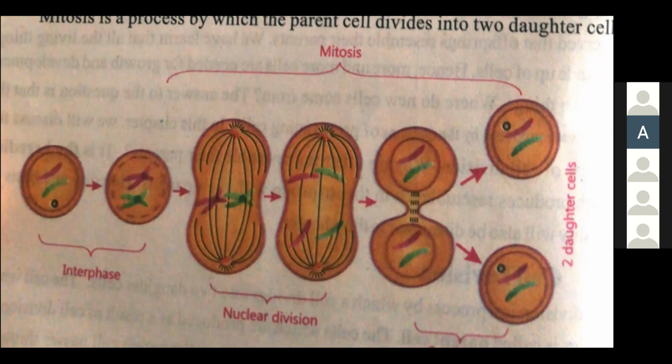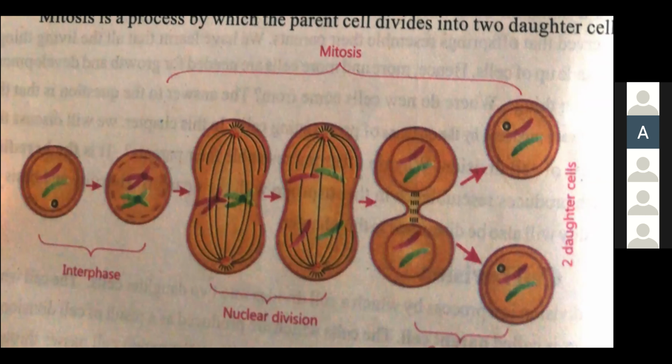When you make the diagram in your copy, in your paper, you also have to show it with colored pens, like you can use blue markers. Here you can see the chromosomes are going to be divided, and the inner lining, the cell membrane, is going to be broken, and you can see it in the dotted line. So the cell is preparing itself for division, known as interphase.